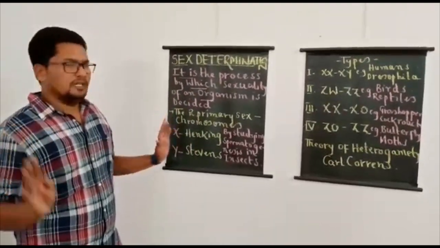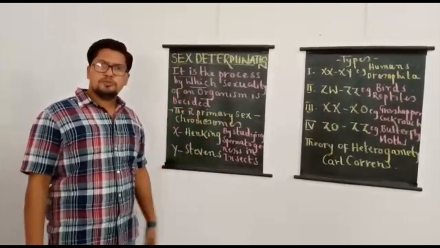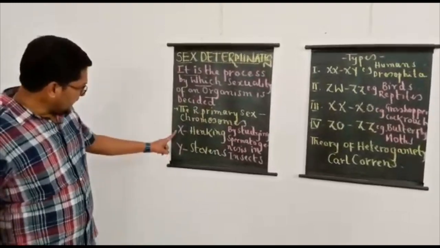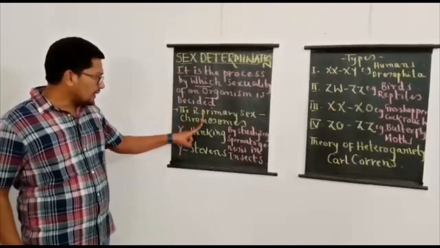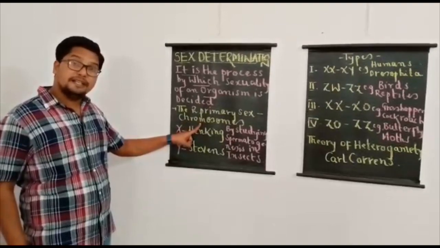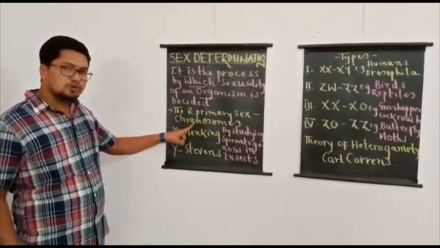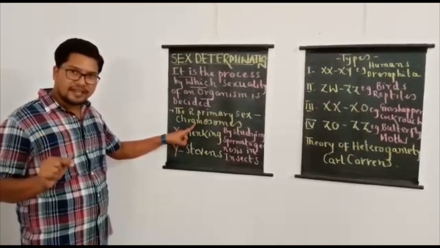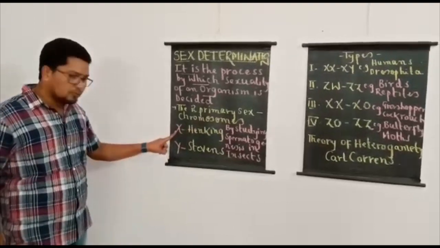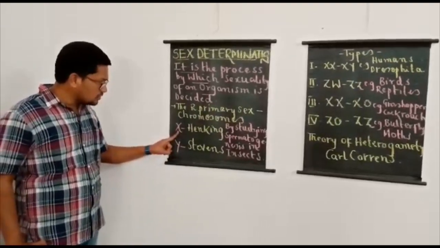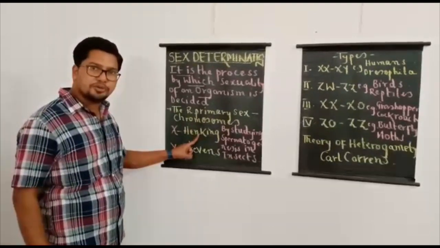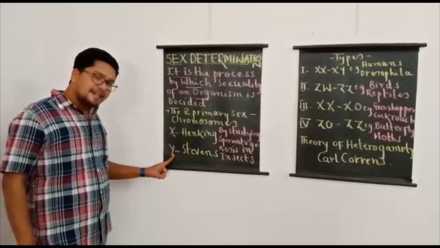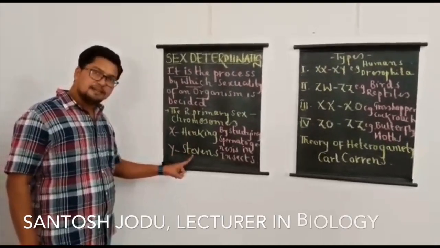Today we always talk about two chromosomes called X chromosome and Y chromosome. So simply I can tell you, X and Y are the two primary sex chromosomes which were discovered. The two primary chromosomes responsible for sex determination were named X and Y. The credit of discovery of X chromosome goes to Henking. Students should remember, X chromosome was discovered by Henking, whereas Y chromosome was discovered by Stevens.